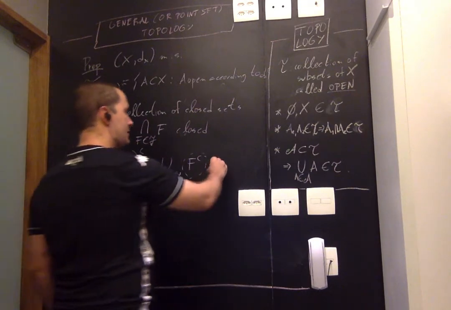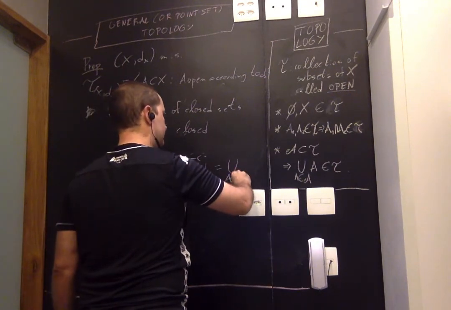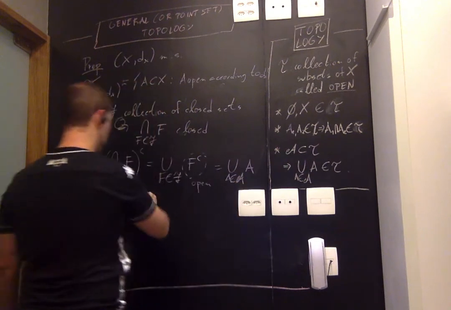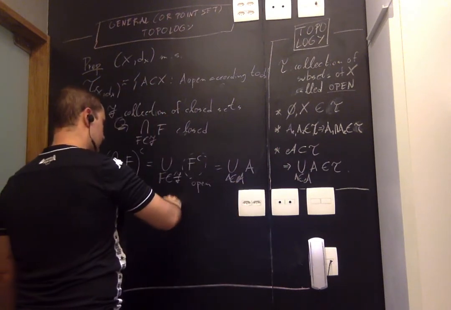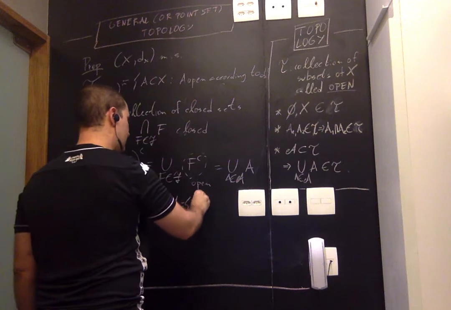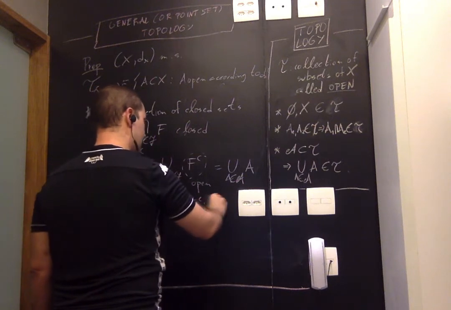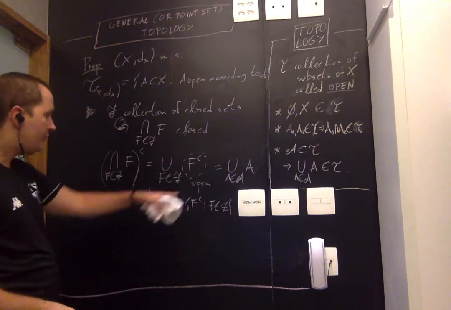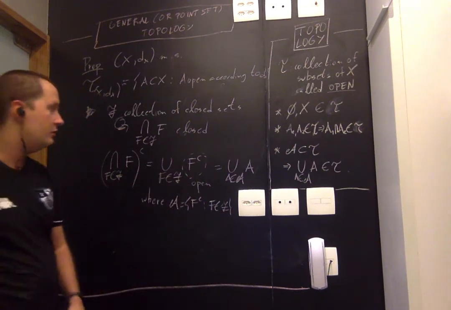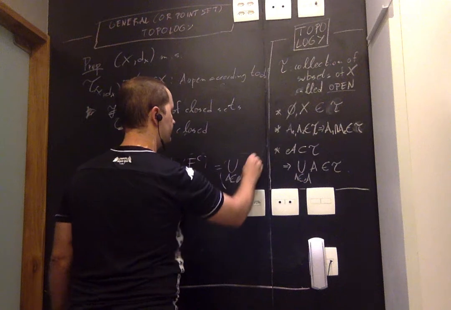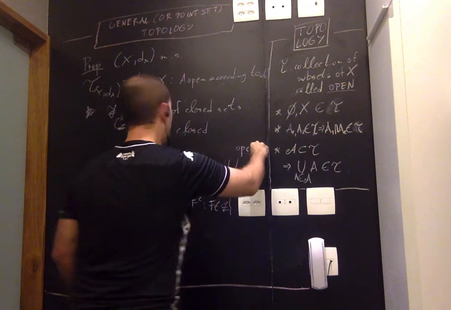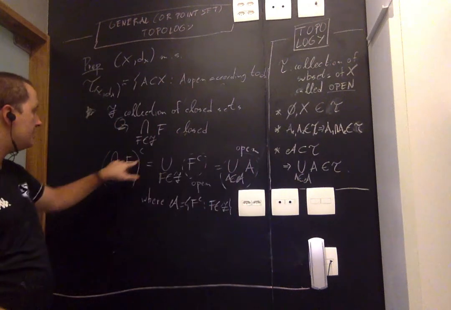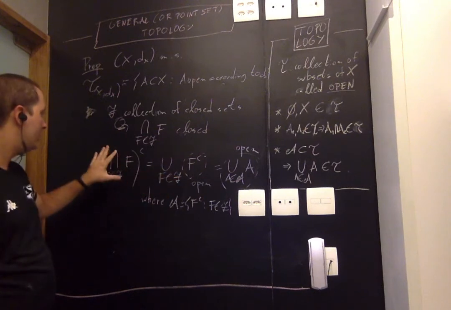But I could write this down as this, where A consists of the complements of the sets in F. So it's a different collection. And therefore, if I have a union of open sets, the whole union is open. Meaning that this set here, its complement is an open set, therefore it must be closed.